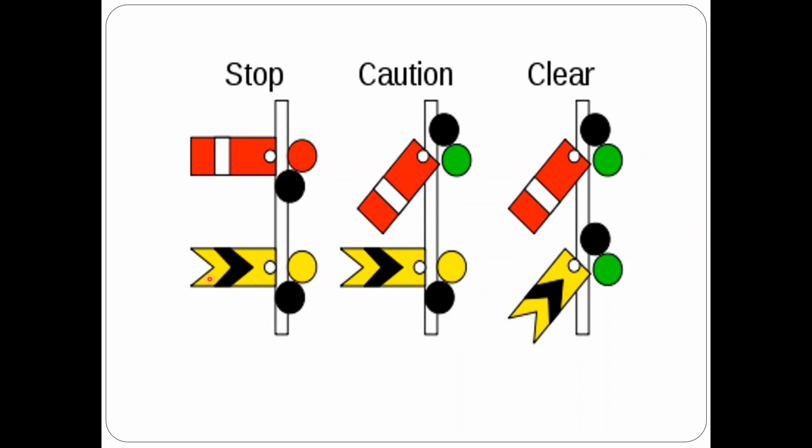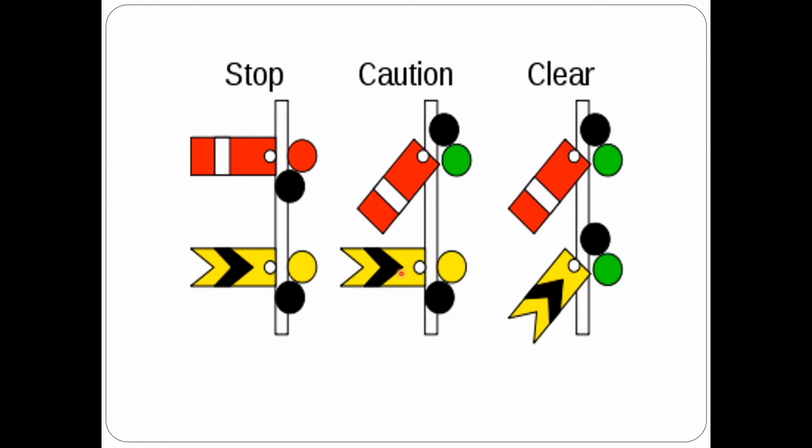If both the arms are horizontal, the first case, which gives a stop indication, both the signals are in the on position, which means neither the approaching section is clear nor the next block section is clear. So the train needs to be stopped there. Then the third one, where both the semaphore as well as the Warner are in the inclined position, which means it is an off position, so the train can proceed. Both the station line as well as the next block section are clear, so the train can proceed with the same speed.